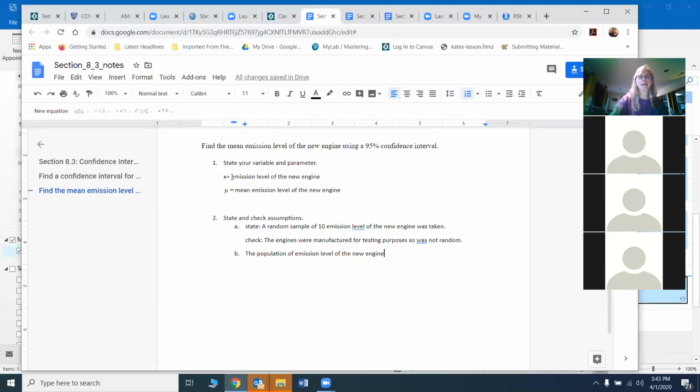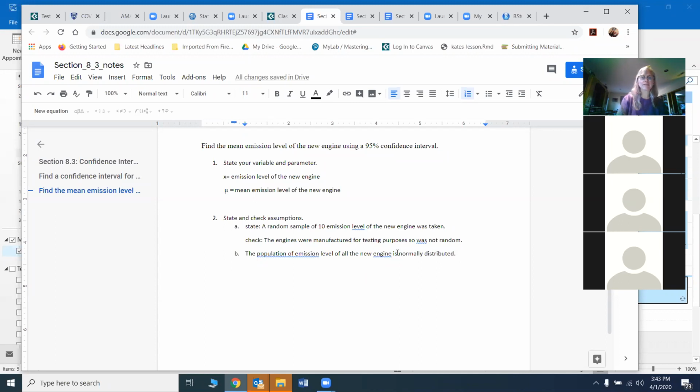Once I state my random variable up here, I can copy it and paste it everywhere. So the population of the emission levels of all the new engines is normally distributed.